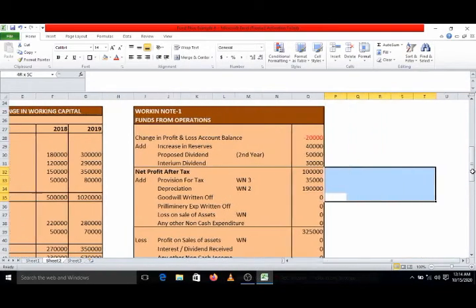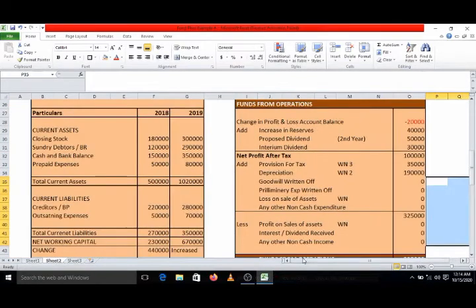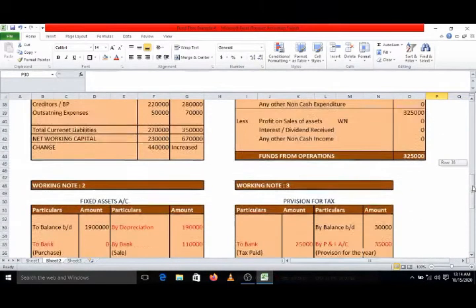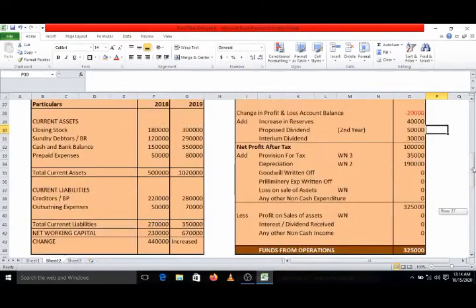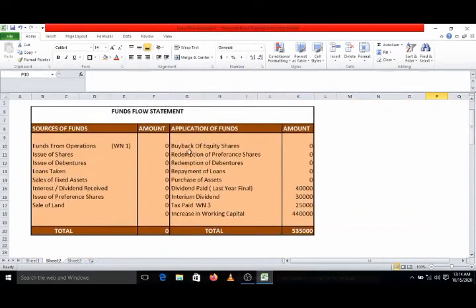Okay. Next, what is next? That is the amount of sale of asset. In this account, we have got the amount of sale of asset 1,10,000. Where will it go? Directly it will go to the main fund flow statement. Sale of asset, whether source or application? So definitely it is source.